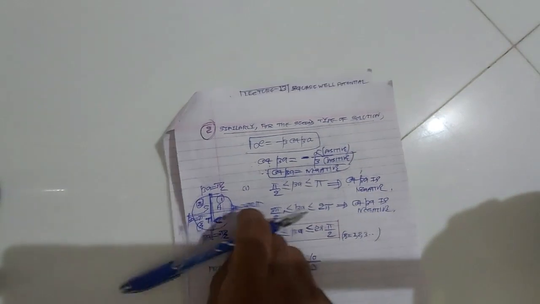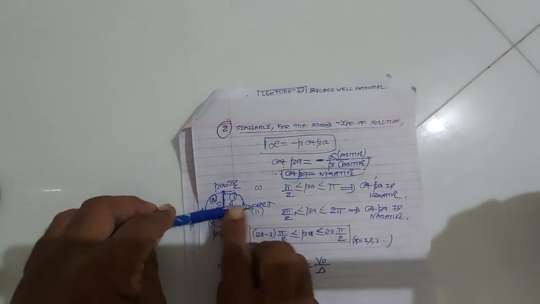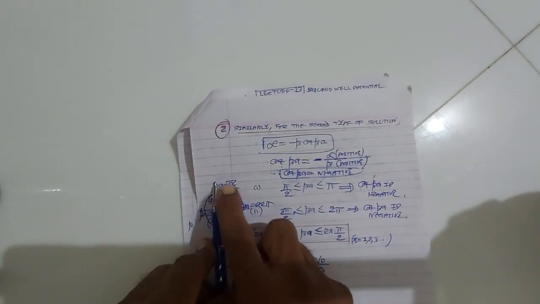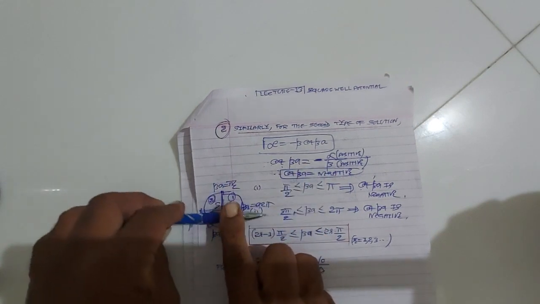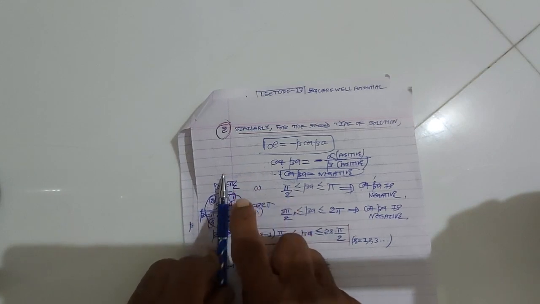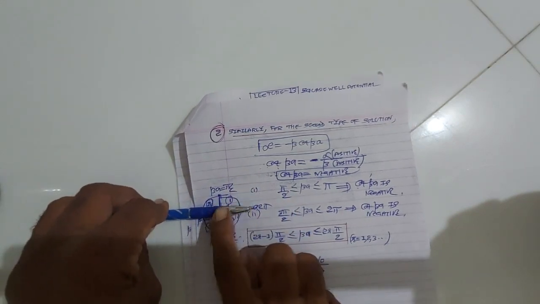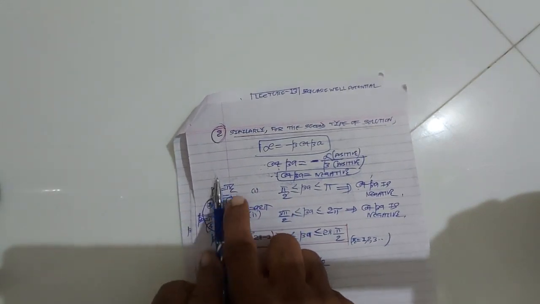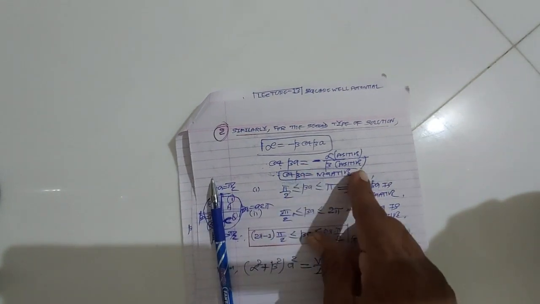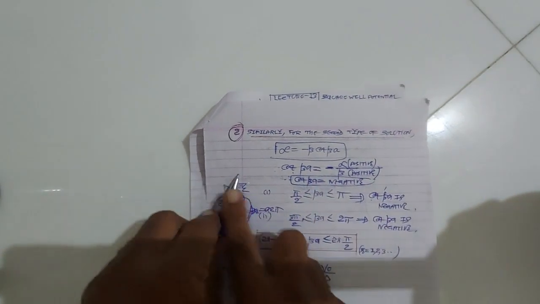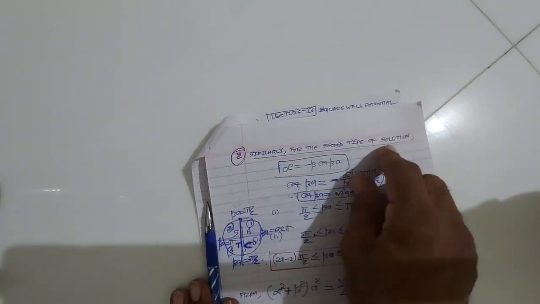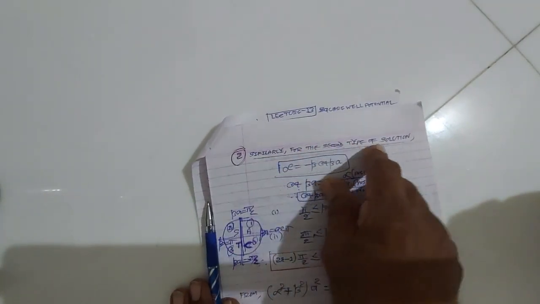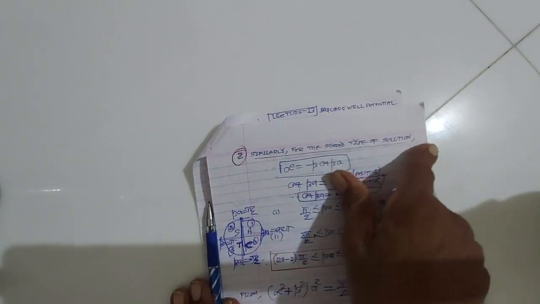So in the first quadrant, beta from 0 to pi by 2, all functions are positive, so cot beta is positive. The values of beta lying in 0 to pi by 2 are not allowed, because here we need cot beta negative.